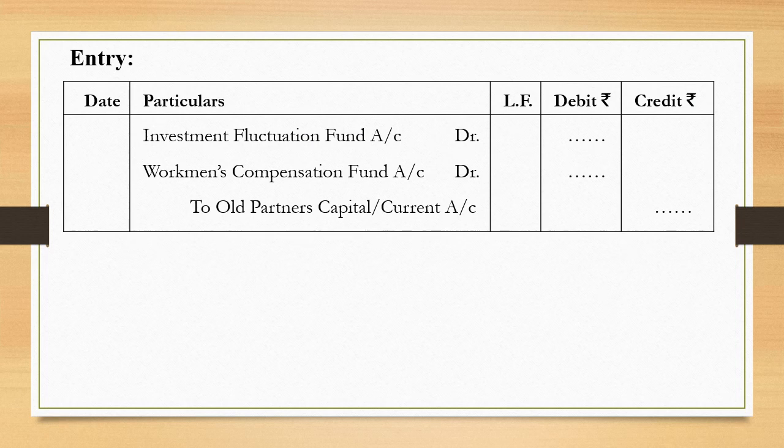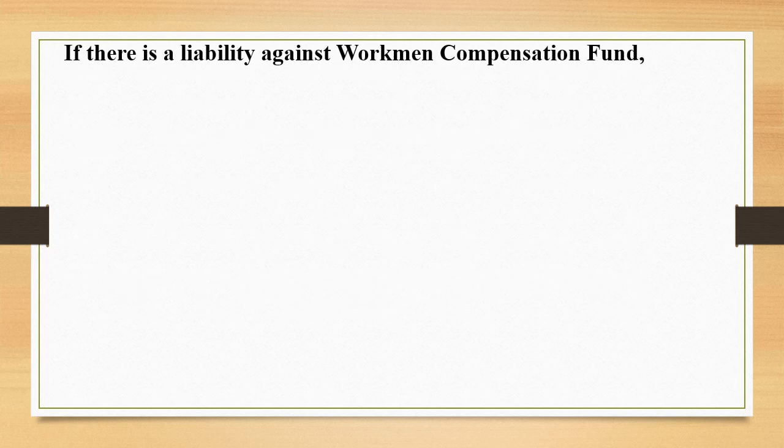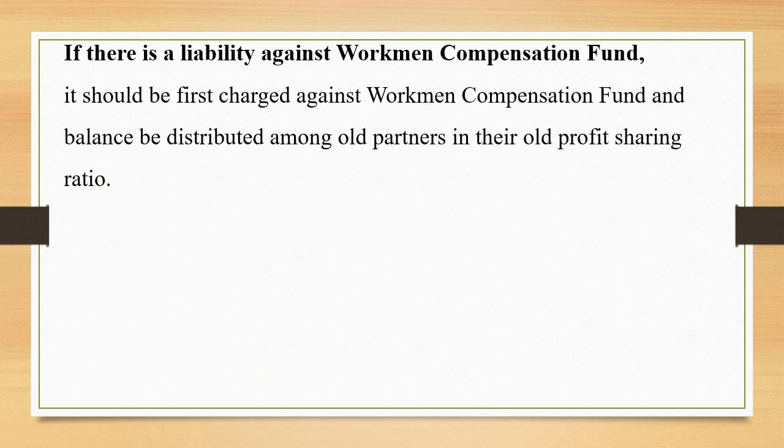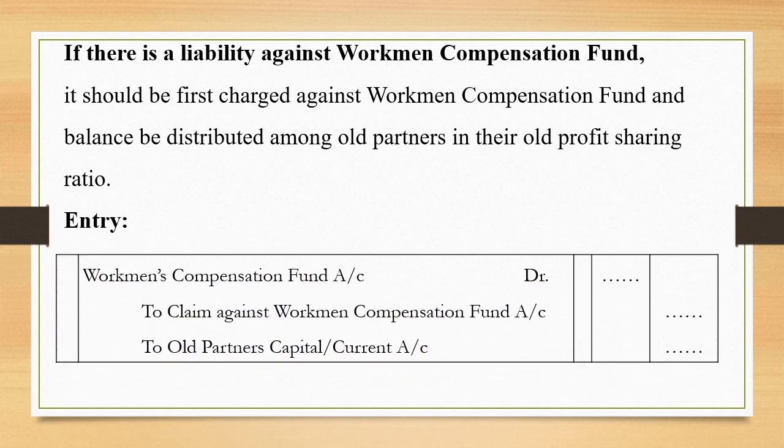Investment fluctuation account debit, workmen's compensation fund account debit to old partners' capital or current account. If there is a liability against workmen's compensation fund, then it should first be charged against workmen's compensation fund and the balance be distributed among old partners in their old profit sharing ratio. What is the entry required?